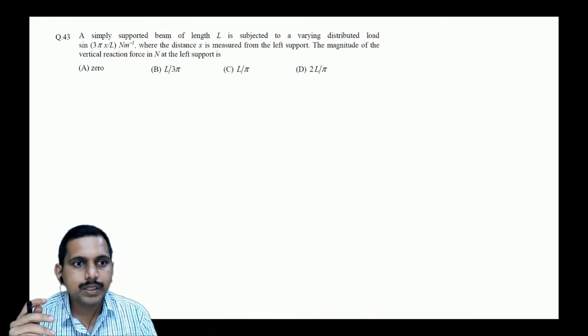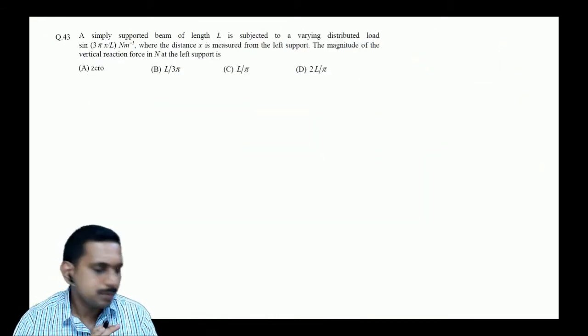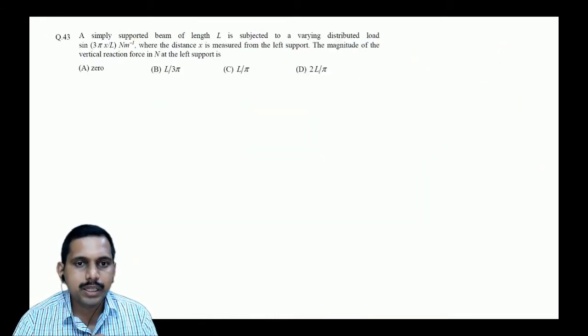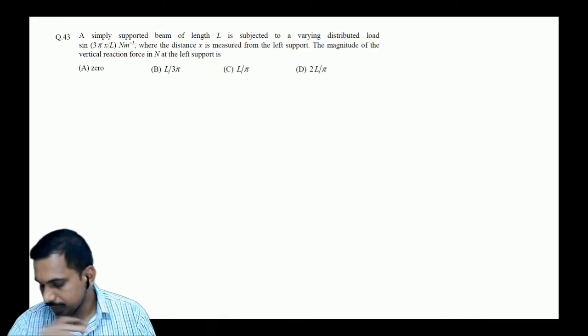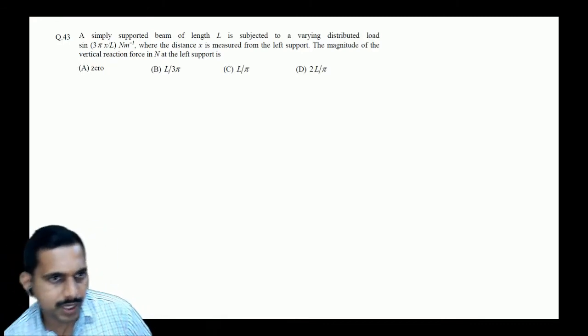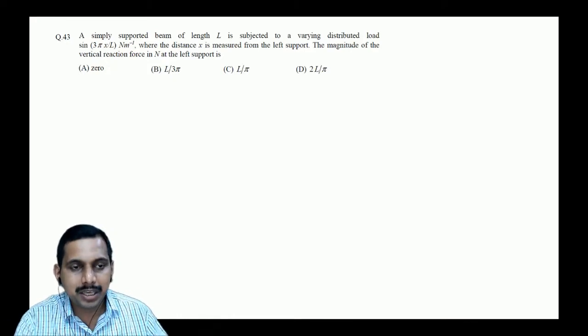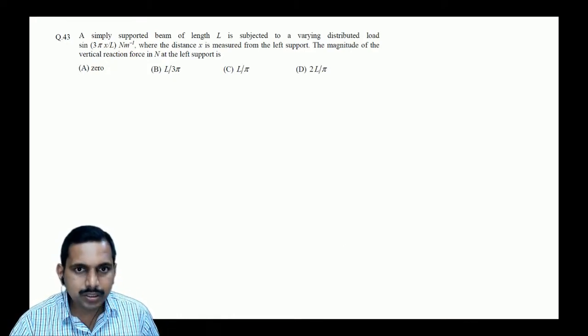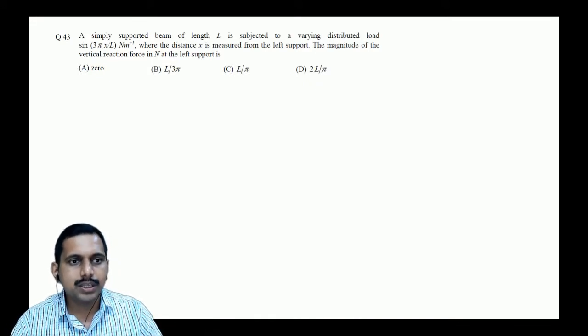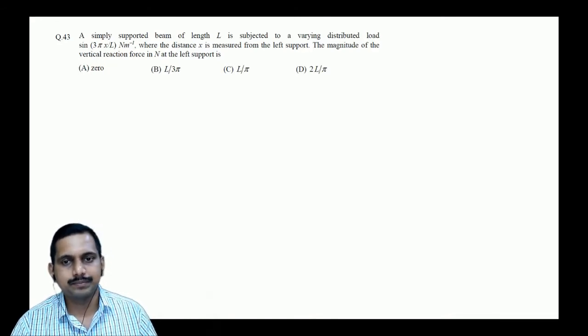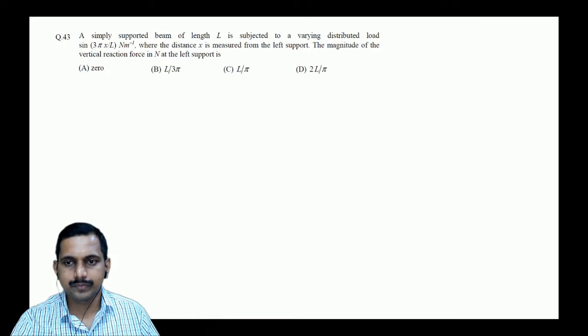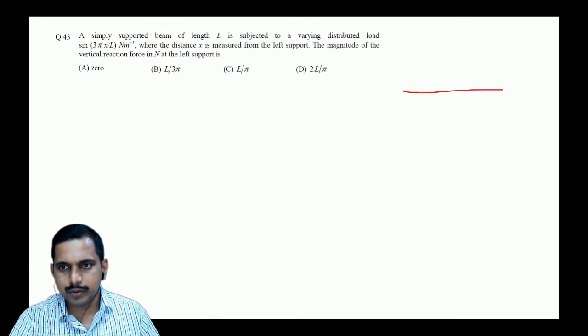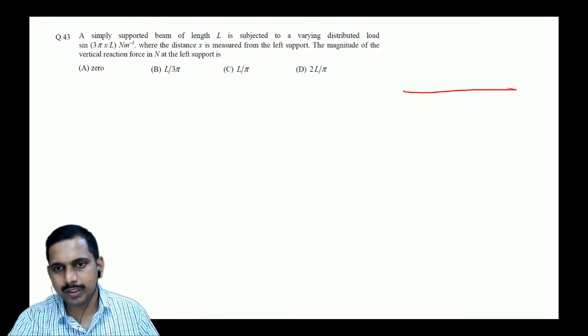So, yeah. A simply supported beam of length L is subjected to a varying distributed load of sin(3πx/L) Newton per meter, where the distance x is measured from the left support. The magnitude of the vertical reaction force in Newton at the left support is... So it is not a shear force and bending moment question. It is how to find out the reaction.